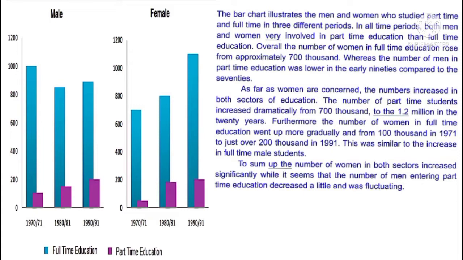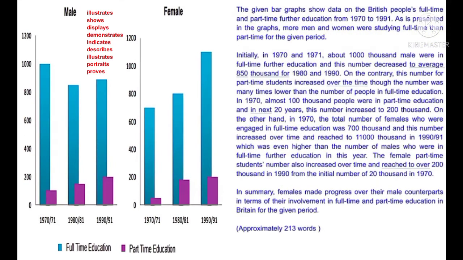To sum up, the number of women in both sectors increased significantly, while it seems that the number of men entering part-time education decreased a little and was fluctuating. The given bar graphs show data on the British people's full-time and part-time further education from 1970 to 1991. As is presented in the graphs, more men and women were studying full-time than part-time for the given period.